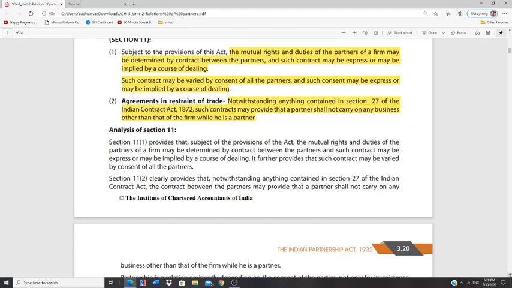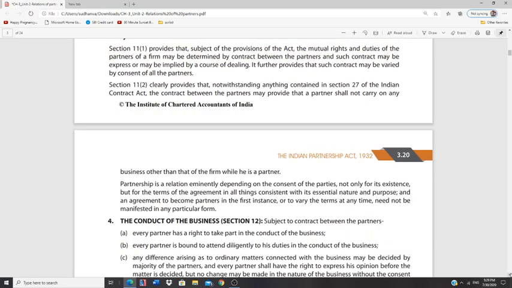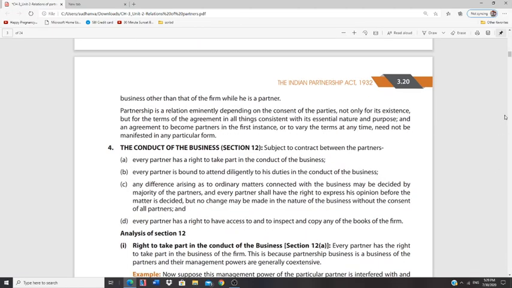You can go through the analysis of section 11. It is quite simple, because what it means to say is that whatever rights and duties are mentioned for a partner in an agreement, here he uses the word course of dealing, those aspects only need to be followed. It is not required to go out of the partnership deed. And if the partnership deed or course of dealing prohibits a partner from doing any particular business, then they are not supposed to do that particular business.